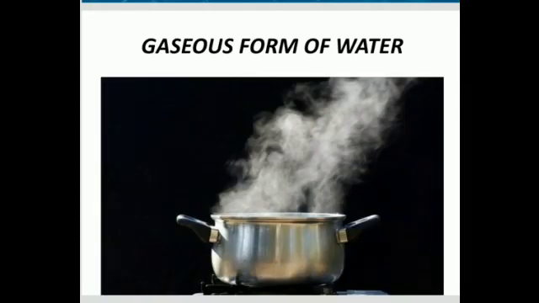What is the next form of water? You're right. This is the gaseous form of water. It is also known as water vapor. It is present in the air around us. Water from oceans, rivers, lakes, ponds, etc. gets evaporated by the sunlight into water vapor, which is present around us in the air in the gaseous form. Understand, children?